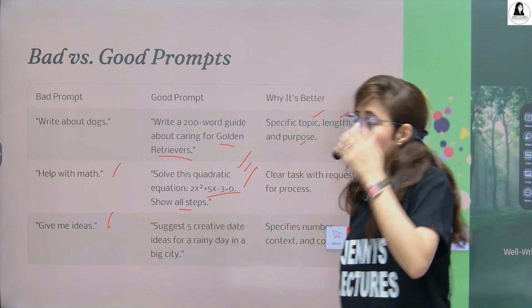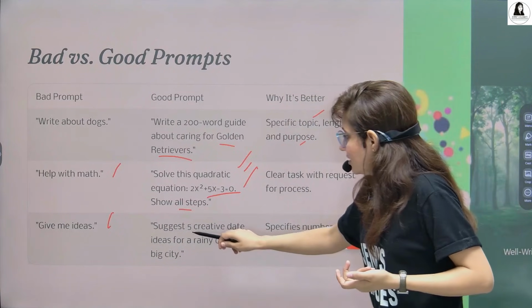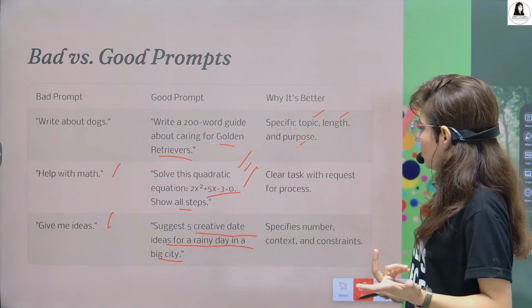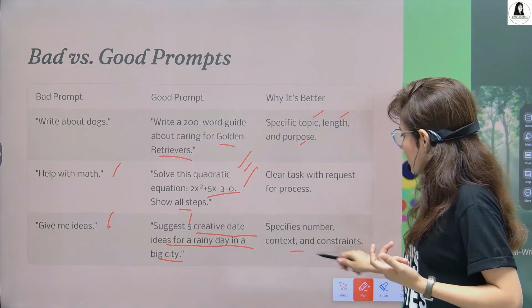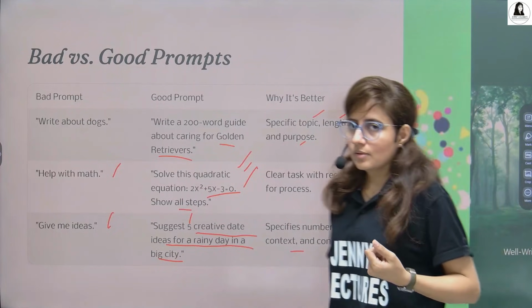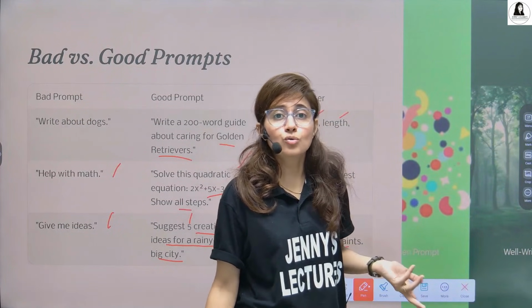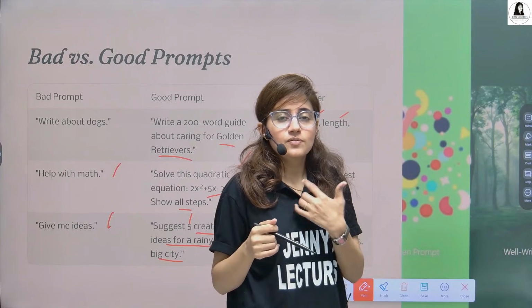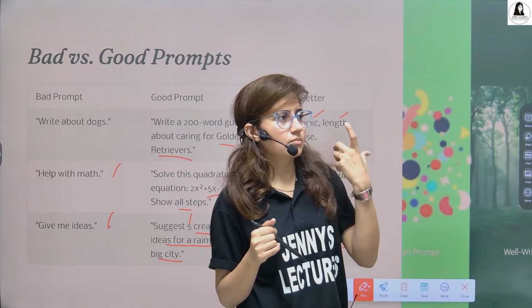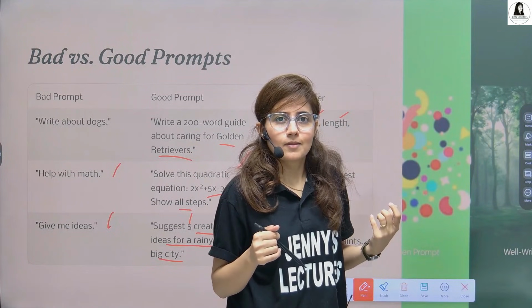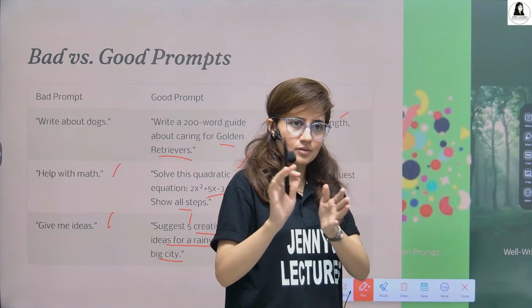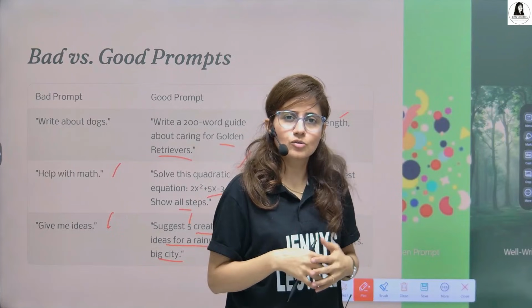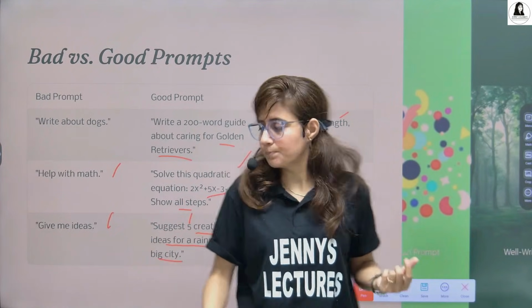Give me ideas. This is a bad prompt. Ideas on what? Suggest 5 creative date ideas for a rainy day in a big city. So now you are very clear what you want. The number you have specified, the context, and the constraint as well. How to cook? If you simply ask, what to cook, it will give you the answer definitely, with the steps and all. But if I want something specific, how to cook maybe sambar, spicy, a little bit more spicy, whatever taste you want, it will give you those steps accordingly. So that is a good prompt, right?